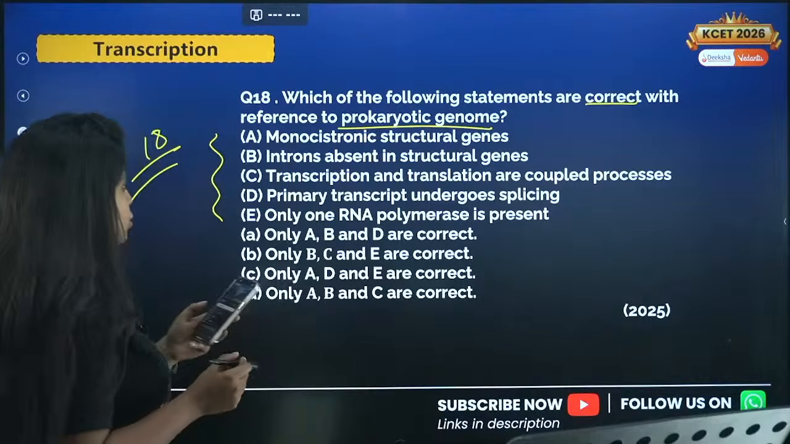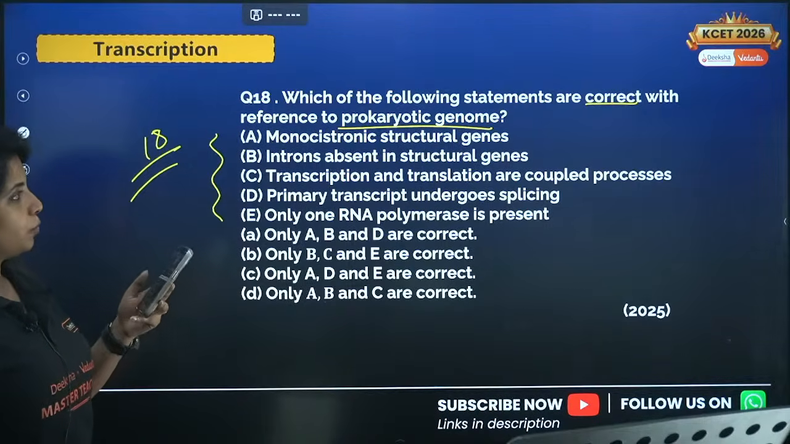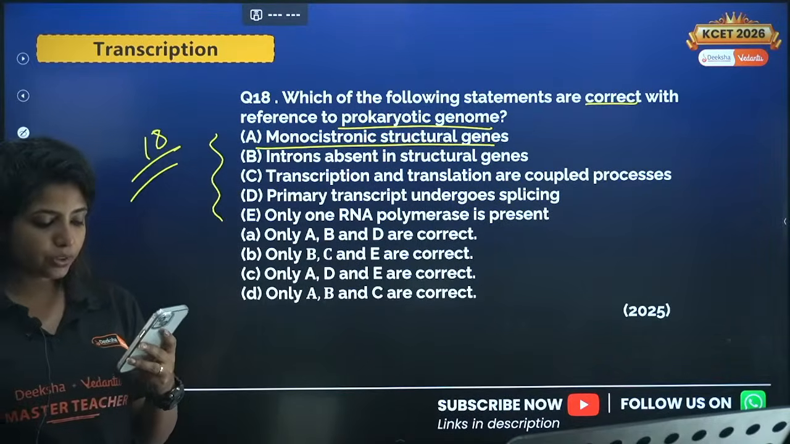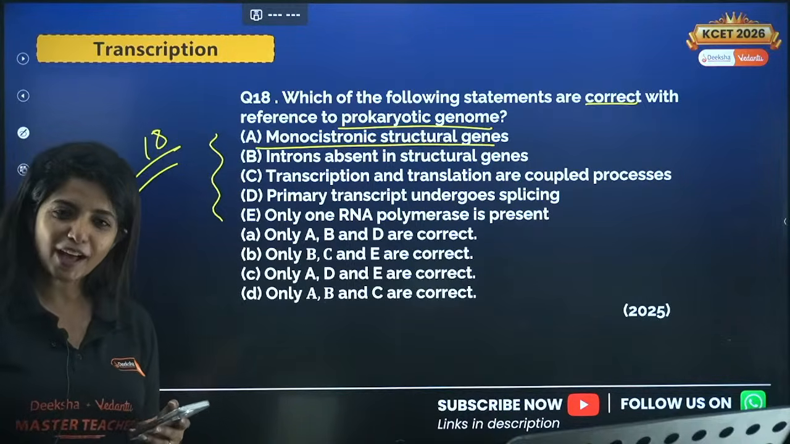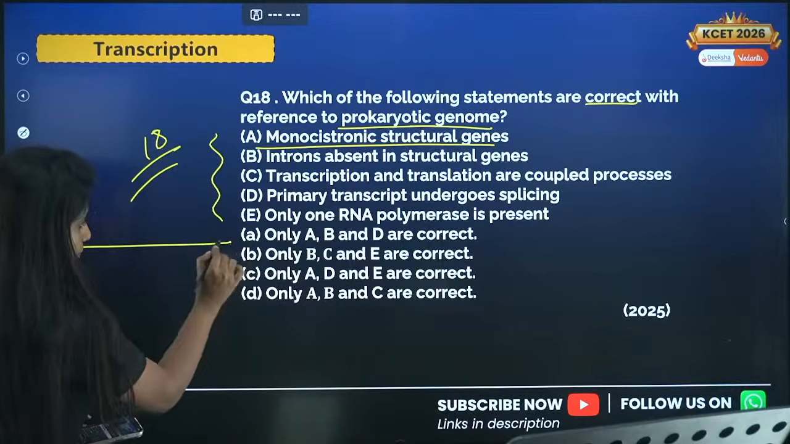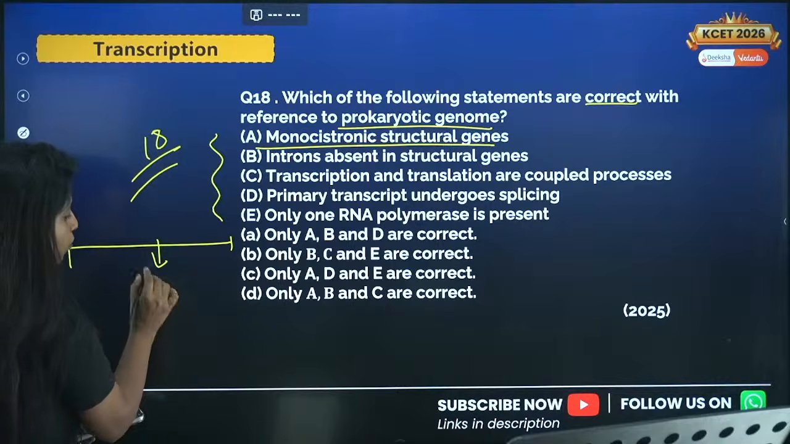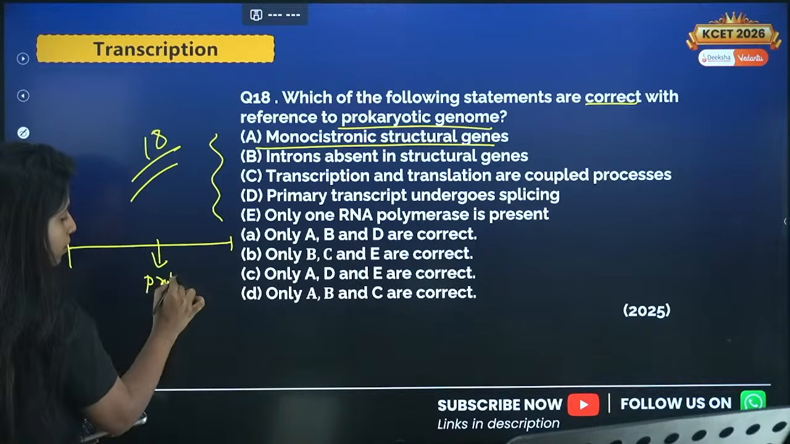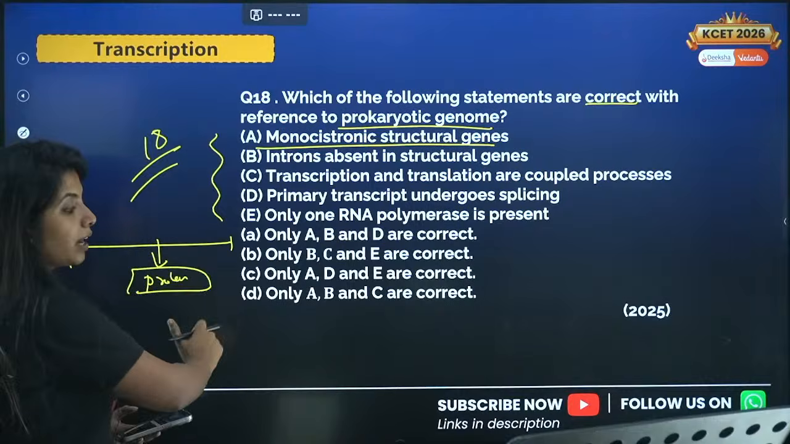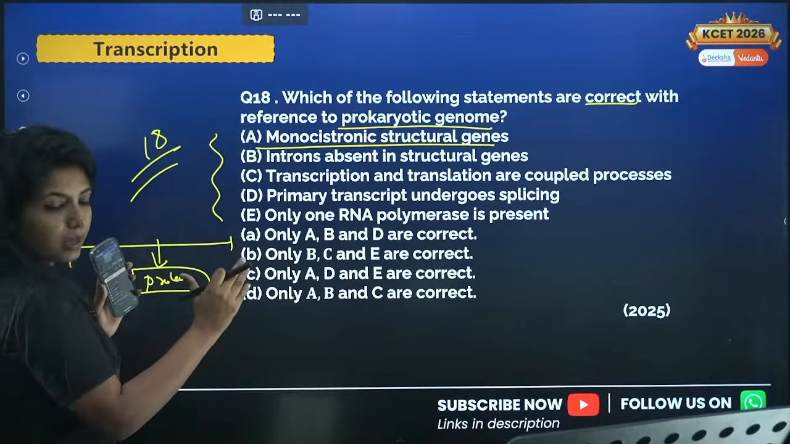Chalo, to this question. I'll move aside. What is true for prokaryotic genome? Monocistronic structural genes. Do you think it's monocistronic in prokaryotes? Monocistronic means a cistron having a gene coding for only one particular protein. Again, you can have a separate gene coding for another one. But over here, only one gene.